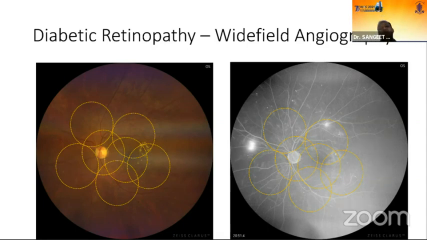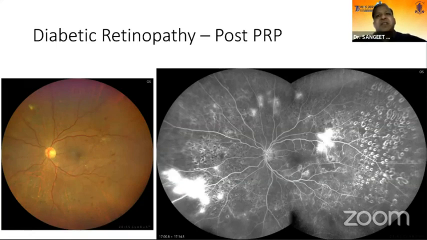And one important indication these days for doing FFA in diabetic retinopathy is recurrent disease. If the disease is recurring, you can pick up peripheral lesions, you can pick up peripheral ischemia and do laser. Even for diabetic macular edema, some people have suggested you can do a peripheral laser to non-perfused retina in cases of recurrent macular edema.